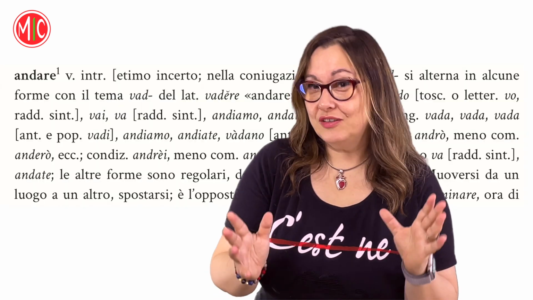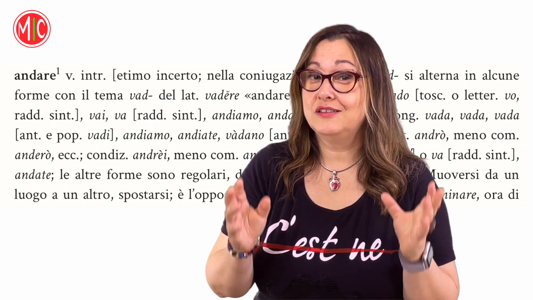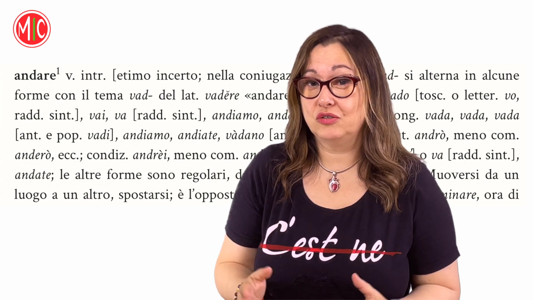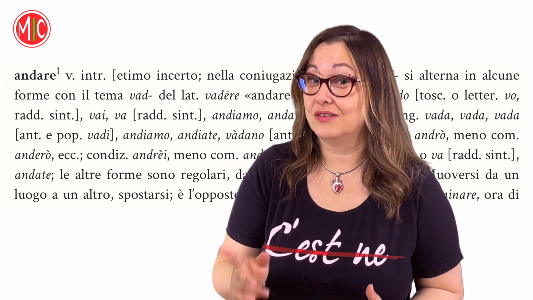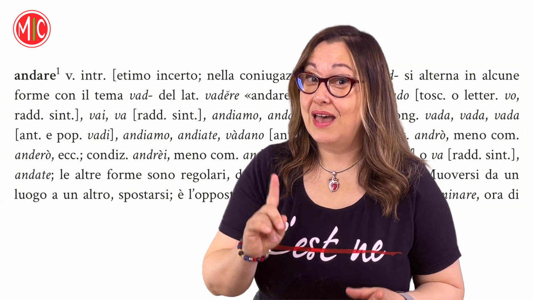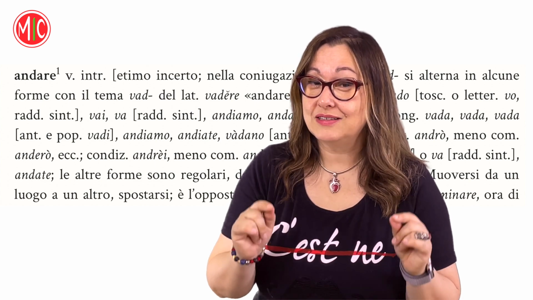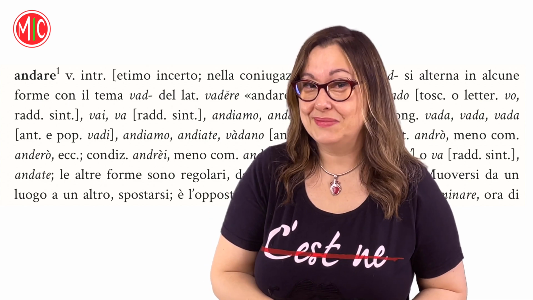Notice how endings repeat themselves in the three conjugations. The ending is always o for the first person singular, i for the second person singular, and iamo for the first person plural. Check the verb that you need to conjugate in the dictionary to see if it belongs to the first, second, or third conjugation. Any irregular form will be listed at the beginning of the entry.